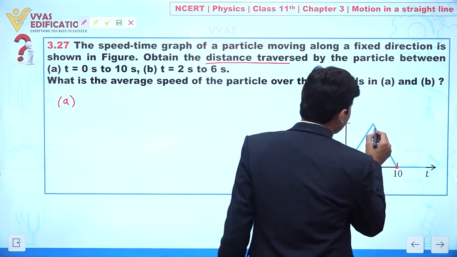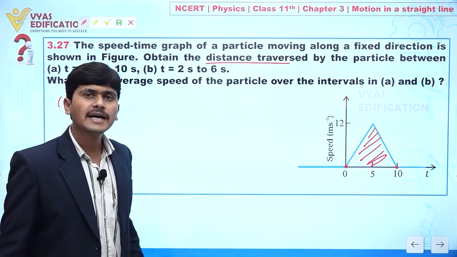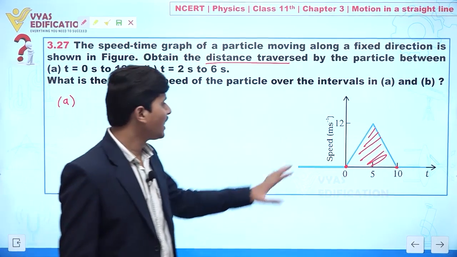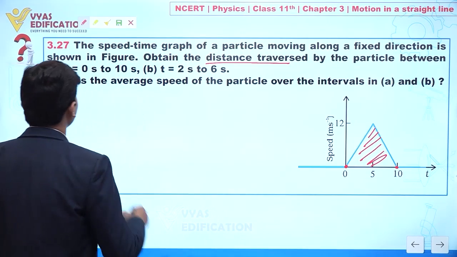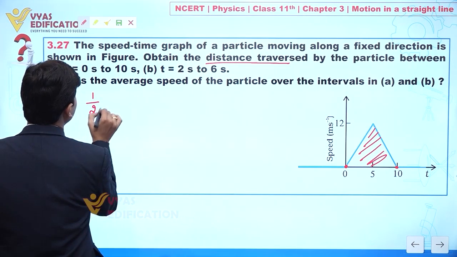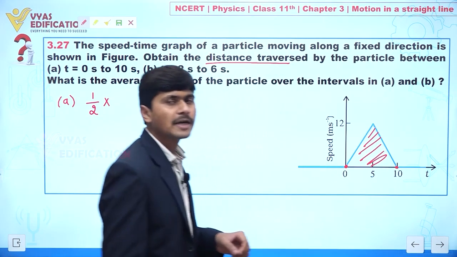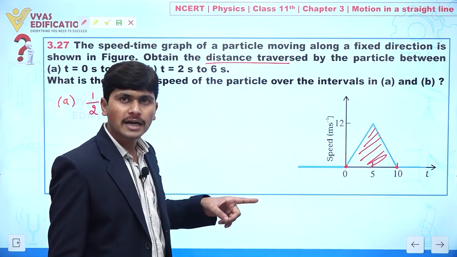So if we find the area under the curve of the v-t graph, it provides the distance covered. If we have speed, it will definitely provide distance. So can we find the area? Yes, 1 by 2 into base into perpendicular height. Yes or no?